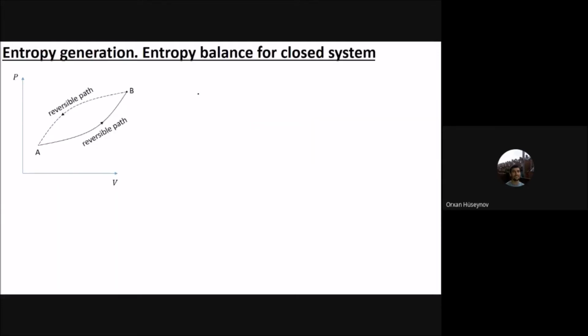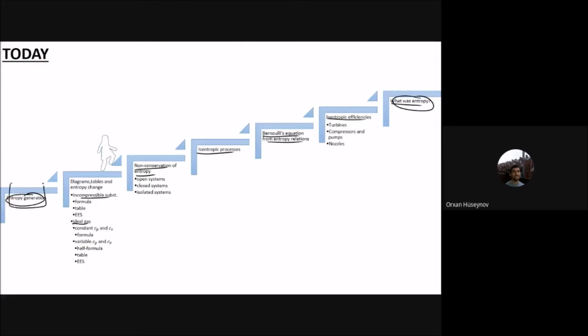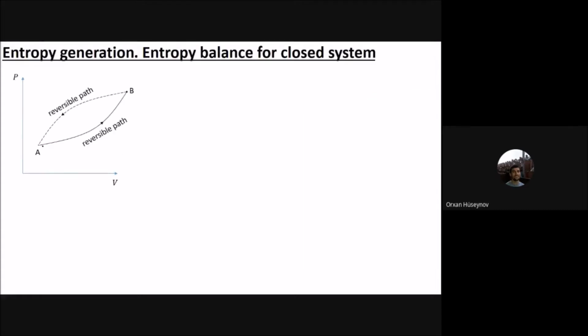Now let's start from the first one, entropy generation. I have a process that goes from A to B in a reversible path, and it travels back from B to A in an irreversible path. I'm trying to understand the entropy change for this process. The quantity del Q by T is related to entropy, so I am interested in it for this A to B cycle. For that cycle, the cyclic integral of del Q by T is equal to the integral from A to B of del Q by T, plus the integral from B to A of del Q by T.